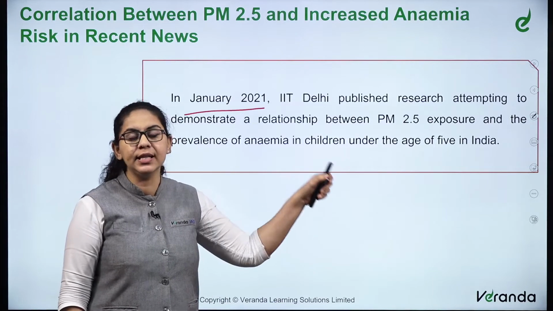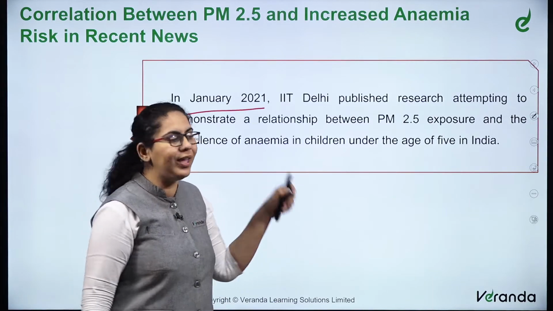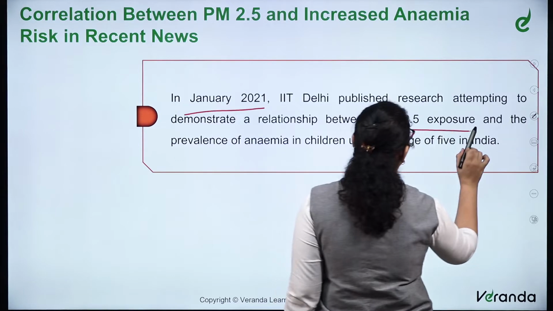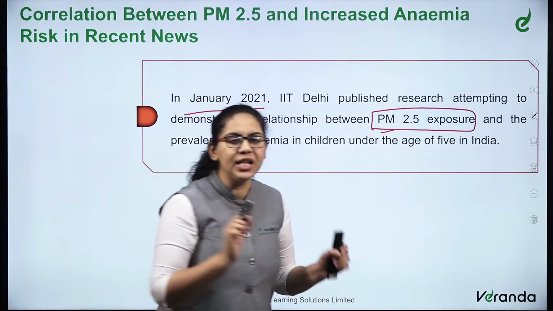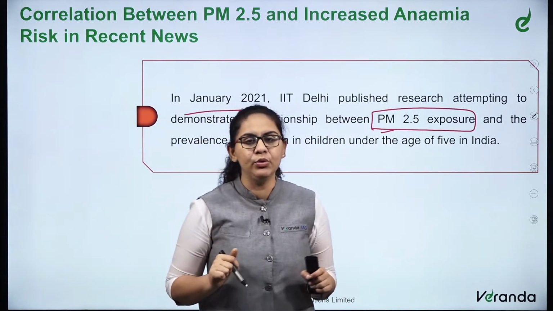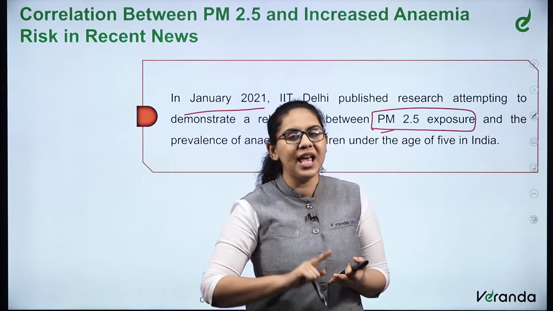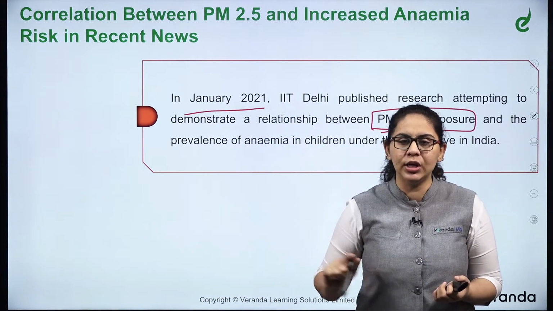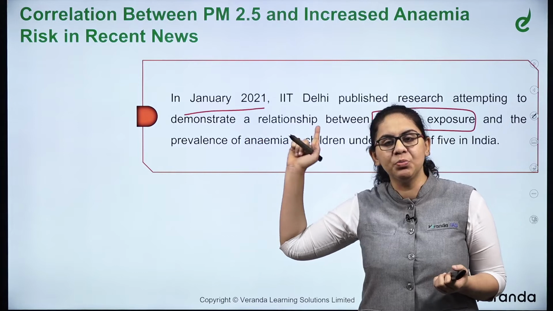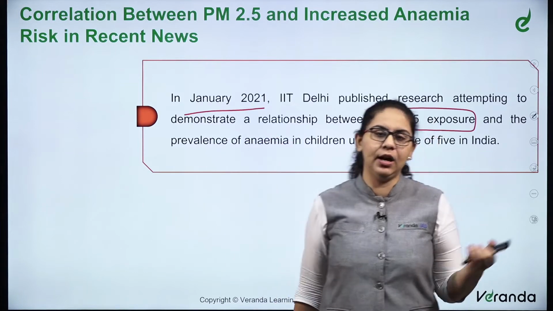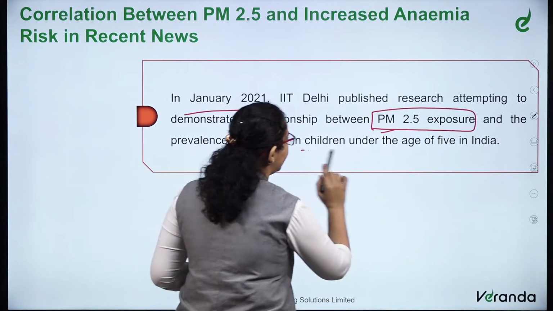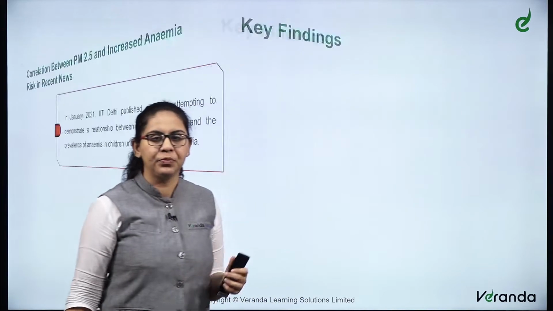This study says that there is a relation between the exposure to PM 2.5. What is it? It is one of the constituents of air pollution. So if a person is exposed to air pollution for a longer time, he or she is more prone to anemia, though this study was on children under the age of 5 in India.